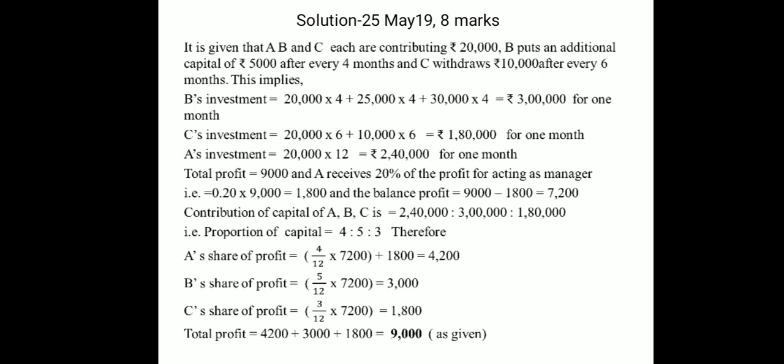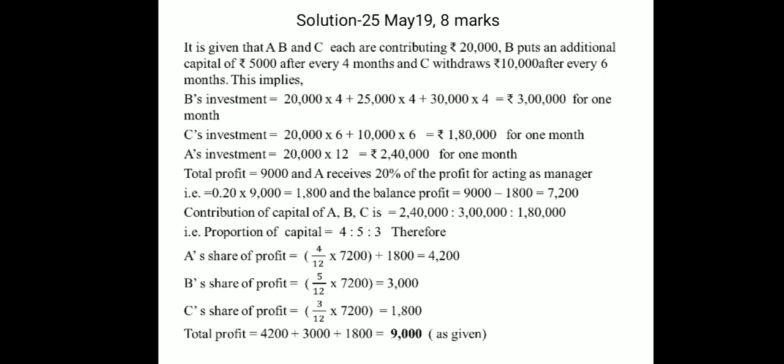How should the profit of rupees 9,000 be divided at the end of the year if A is to receive 20% of the profit for acting as manager? This was the example asked in May 19, 8 marks question.